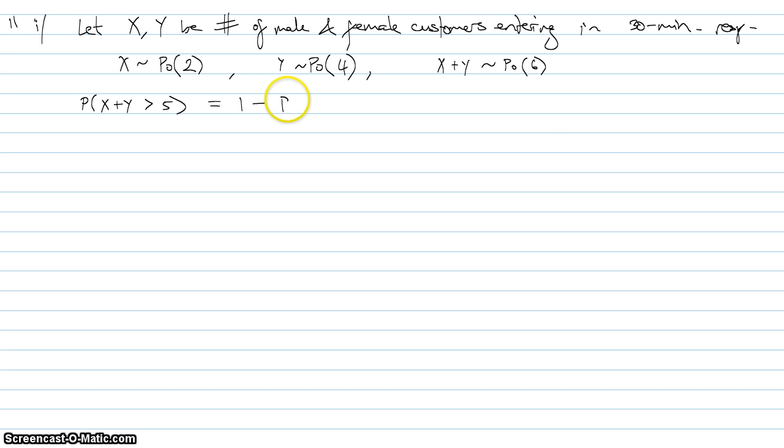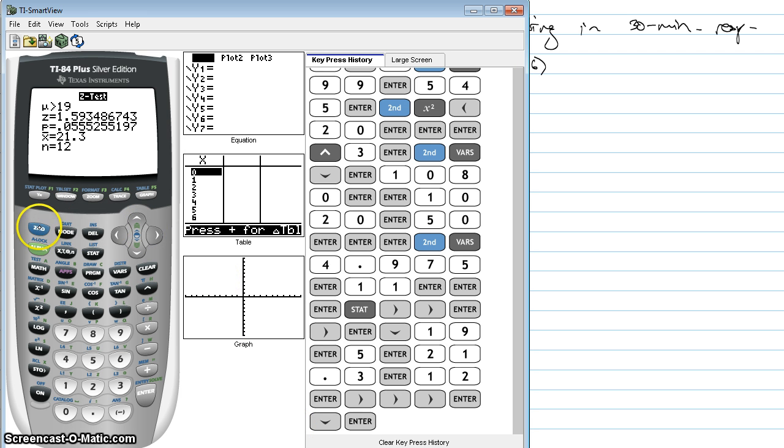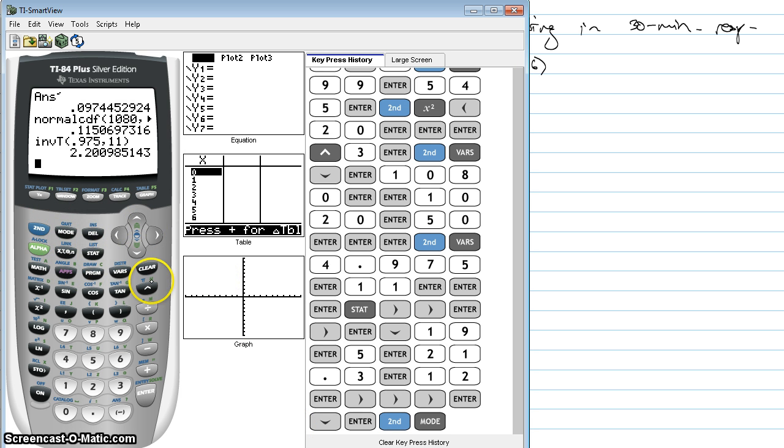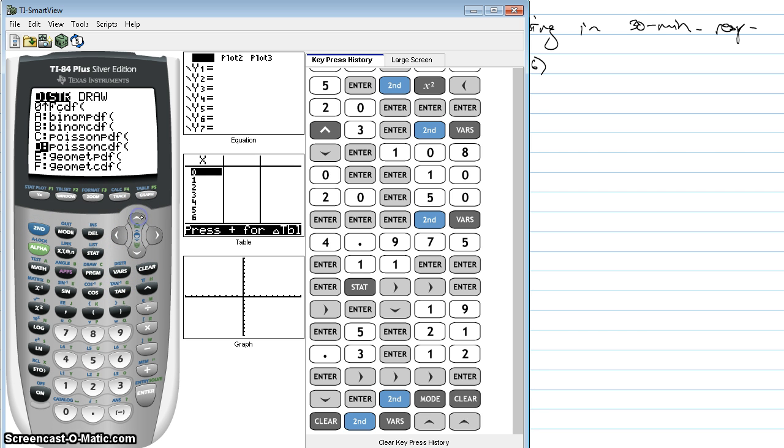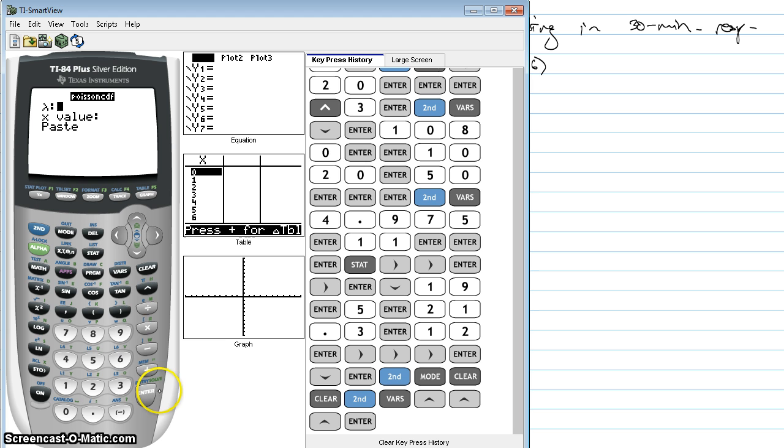That's of course 1 minus the probability that X plus Y is less than or equal to 5. And I do this because my Poisson CDF on my calculator has to have this less than or equal to sign. It can't work on a bigger than, or a less than, or a bigger than or equal to. It needs to have less than or equal to. So I go to my trusty GC, still from a previous question, so let's clear all this stuff. I go to my distributions. I look up my Poisson CDF.